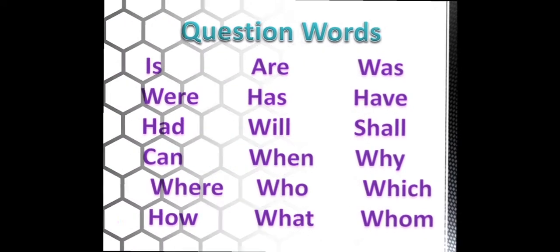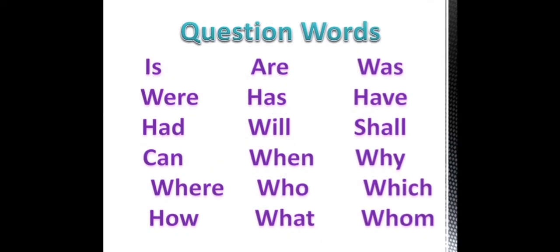Now let us look at the question words. There are some question words which will help you identify the interrogative sentences. They are is, are, was, were, has, have, had, will, shall, can, when, why, where, who, which, how, what.